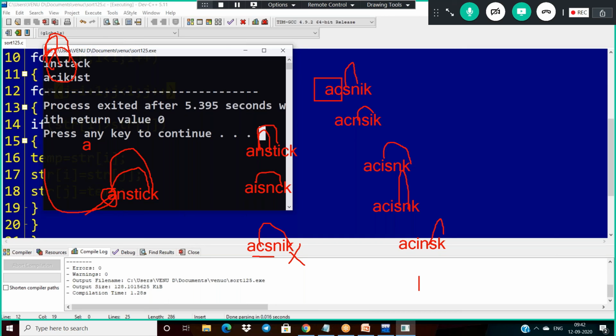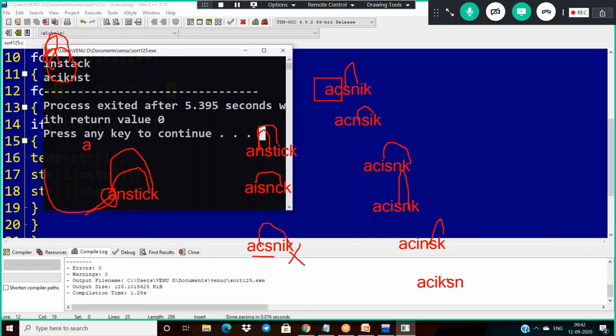Actually, I forgot one letter here. T is also there. Anyway, you can see: a c i, and next from s k. T comes after the letter s, so I'm skipping it here. Compare n with k, it becomes k, and next s and n will come.